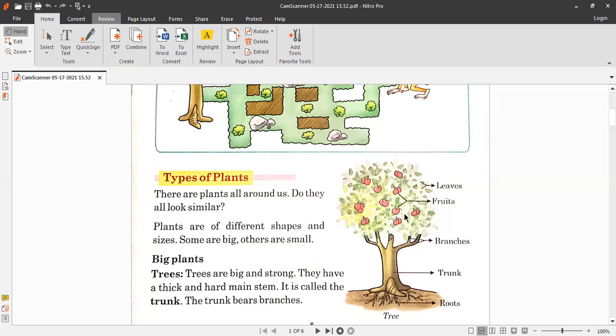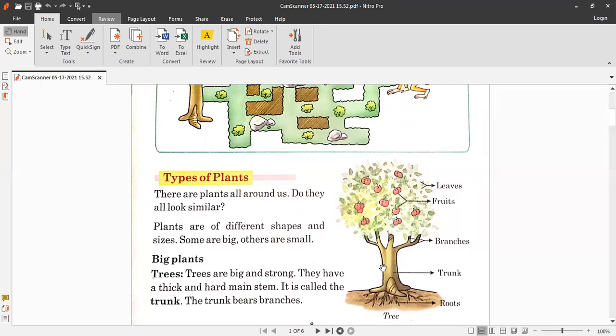We call big plants trees. You all know that we call the big plants trees. Trees are big and strong, and they have a thick hard main stem. This is the stem of the plant, but it has grown up, so this is called the trunk.